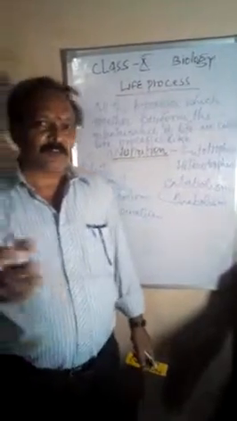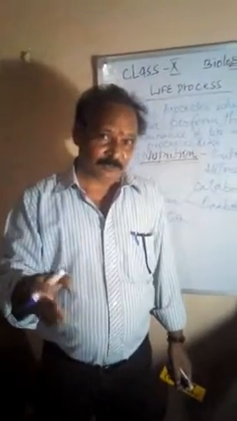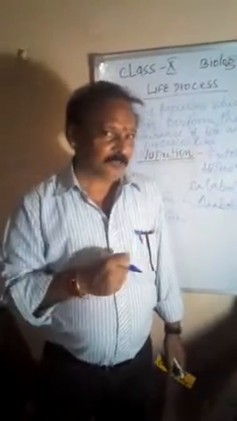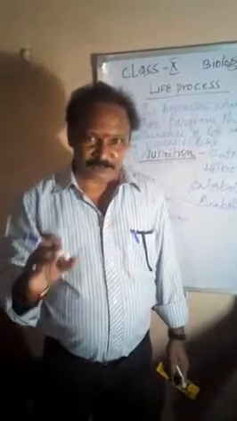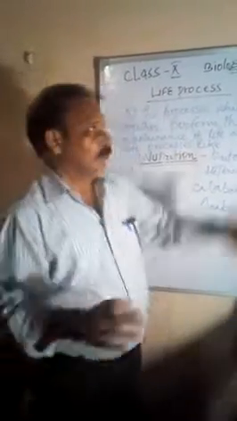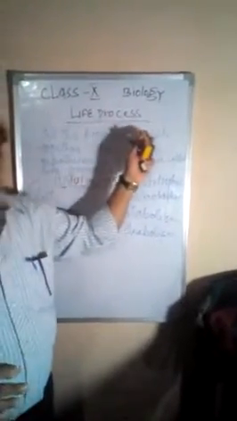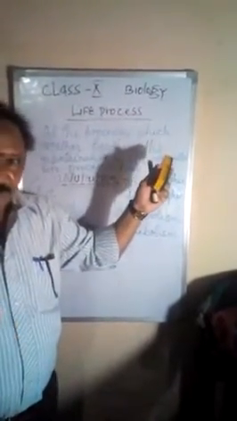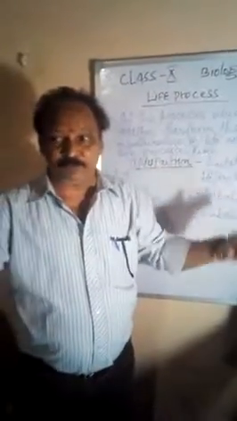Clear? So why is nutrition essential? I think all of you are able to answer this question. Nutrition is needed because for continuation of all life processes, energy is needed, and this energy comes from the food.